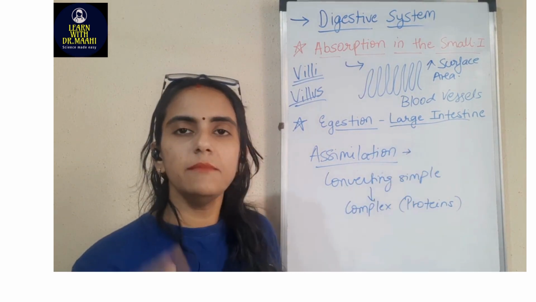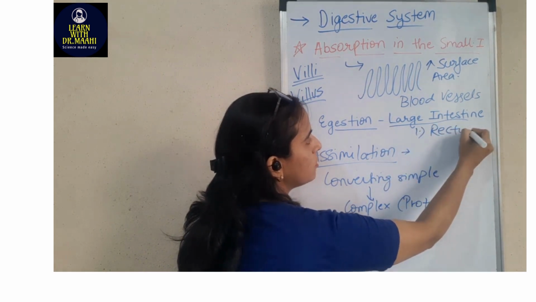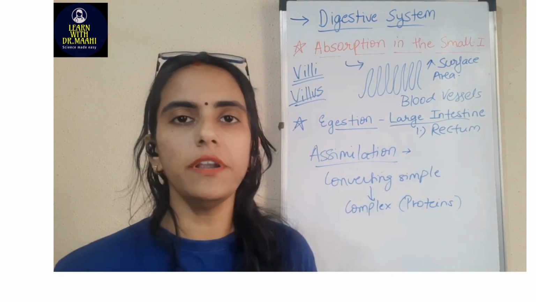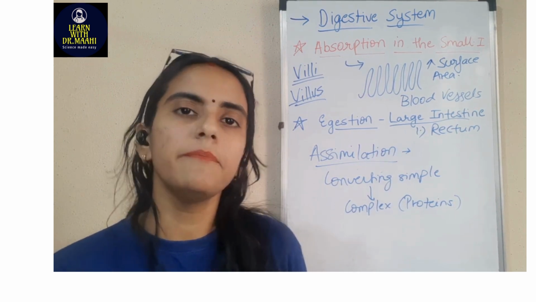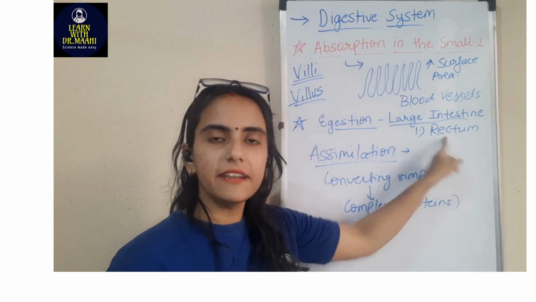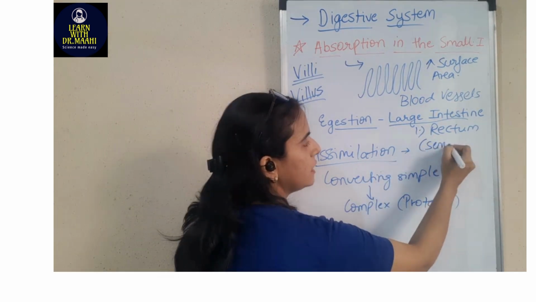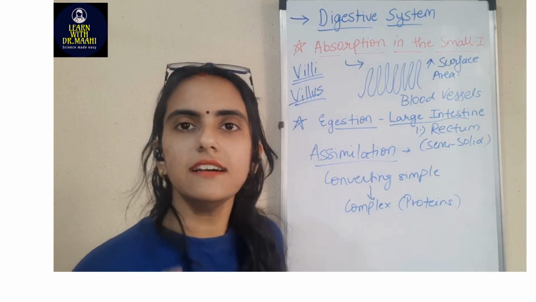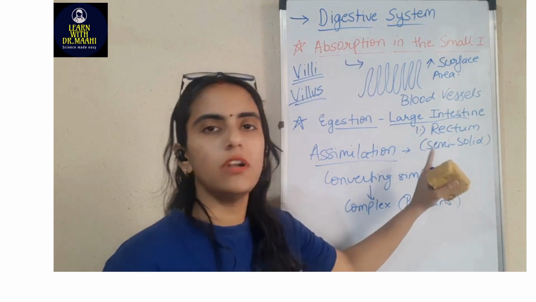So a large intestine में there are two parts. First one is called as the rectum. Okay, rectum में क्या होता है? Whatever undigested food is there, whatever we don't need, large intestine पहले all the water and salts को absorb कर लेता है. Then whatever we don't need, that material is stored in the rectum in the form of semi-solid. Not exactly liquid and not exactly solid. That state is called as a semi-solid state. मतलब पूरा solid भी नहीं, पूरा liquid भी नहीं. That state is called as semi-solid.